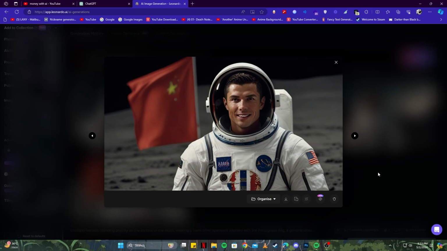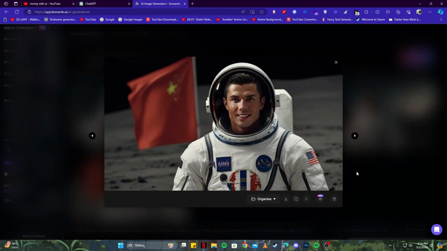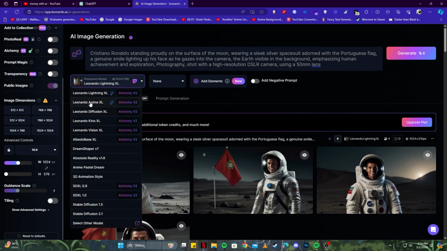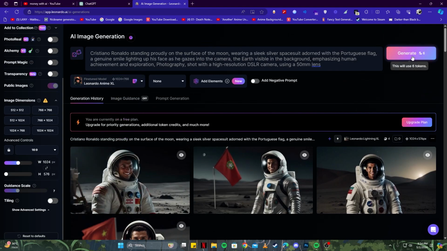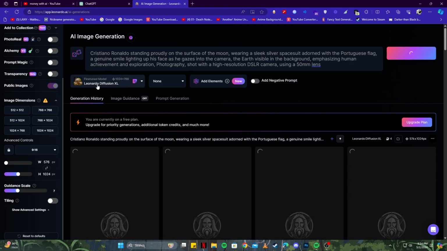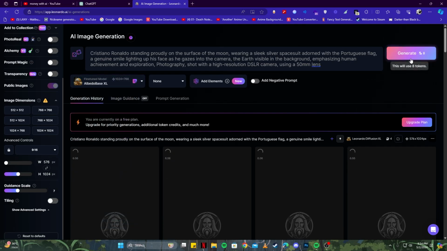Let us know down in the comments what you guys think, whether using this extension actually makes a difference or not. But in my case, every single time I've used it, I've gotten stunning results, as you can clearly see here. Now, why don't we try some other model? For example, we have this Anime XL, so let's try using that and see what kind of anime artwork we get of Ronaldo. I'm also going to try the Leonardo Diffusion XL and also one of these other ones, for example, the Aldo Base. Let's see the different models and how they perform.